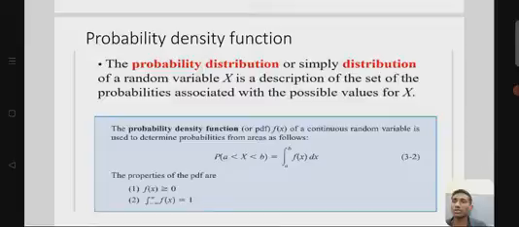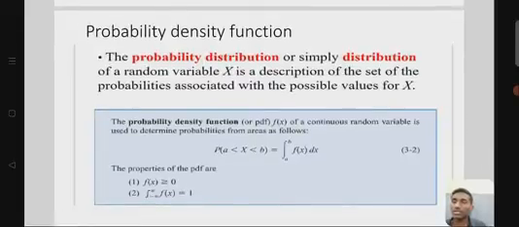Here you can see the probability density function of a random variable.